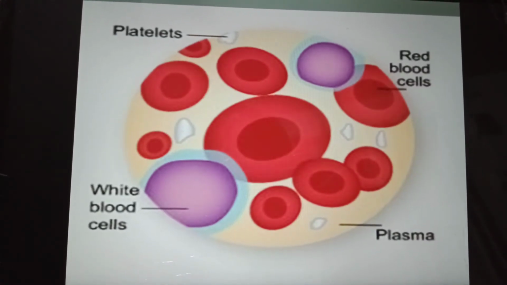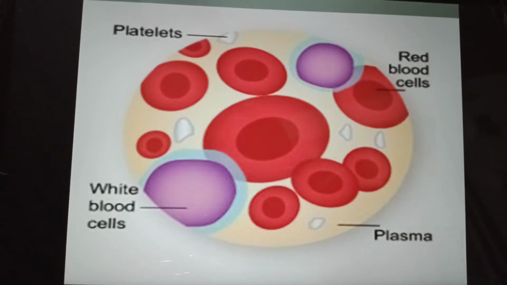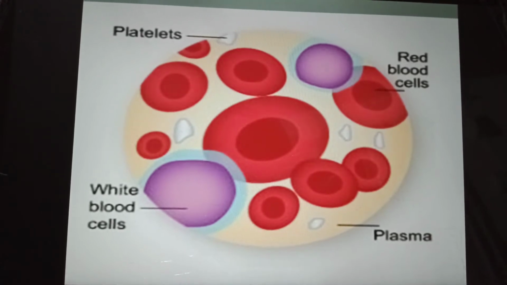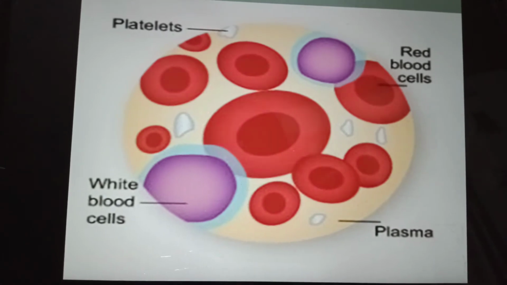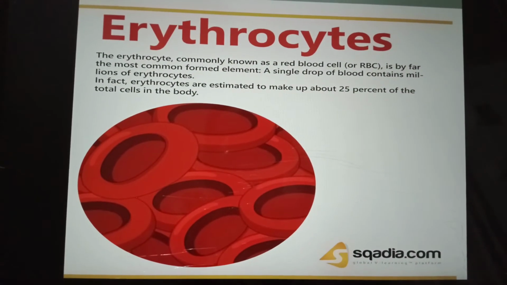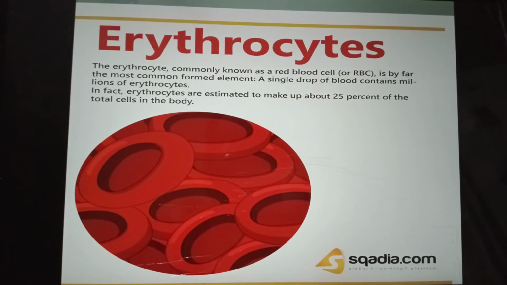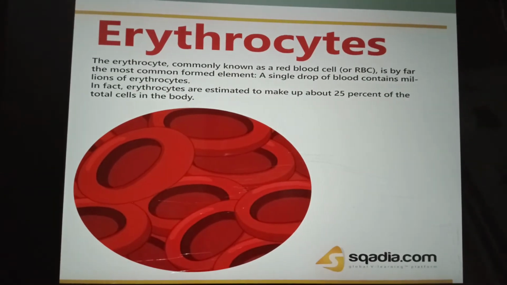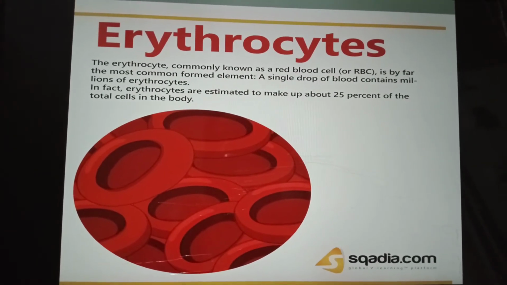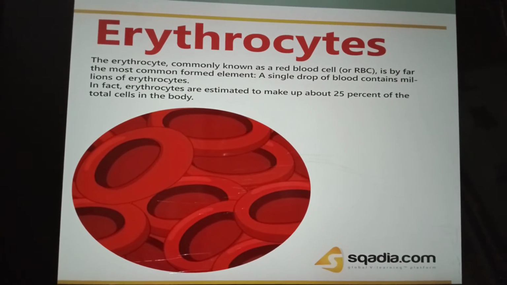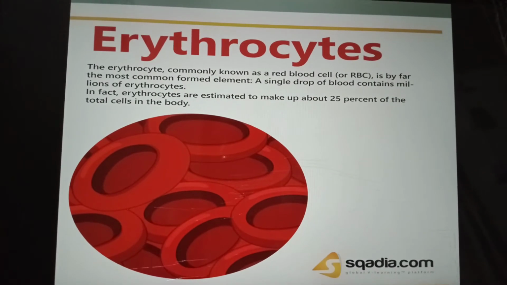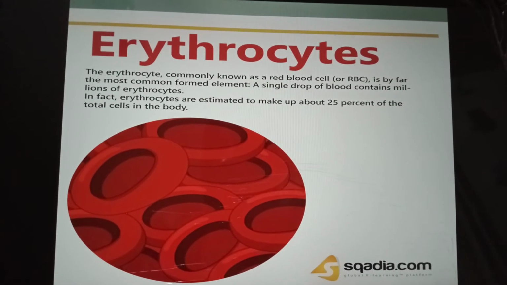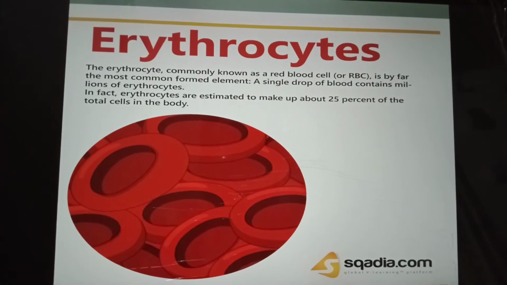Now I will discuss blood cells and cell-like bodies. These include red blood cells, which are known as erythrocytes, white blood cells, leukocytes, and platelets, which are thrombocytes. Erythrocytes are the most numerous of blood cells. A cubic millimeter of blood contains 5 to 5.5 million RBCs in males and 4 to 4.5 million in females. Red blood cells are also known as erythrocytes.